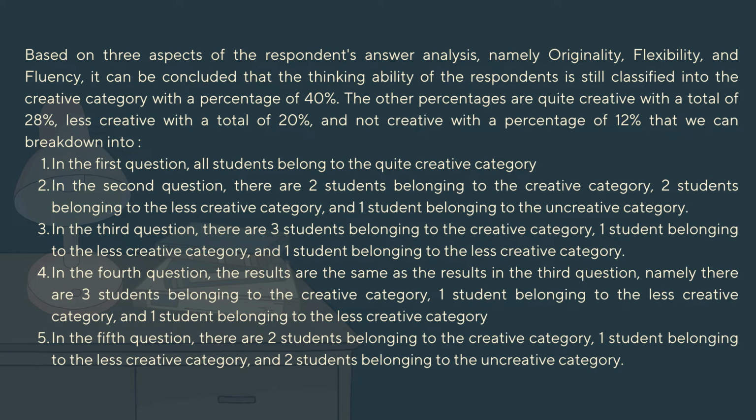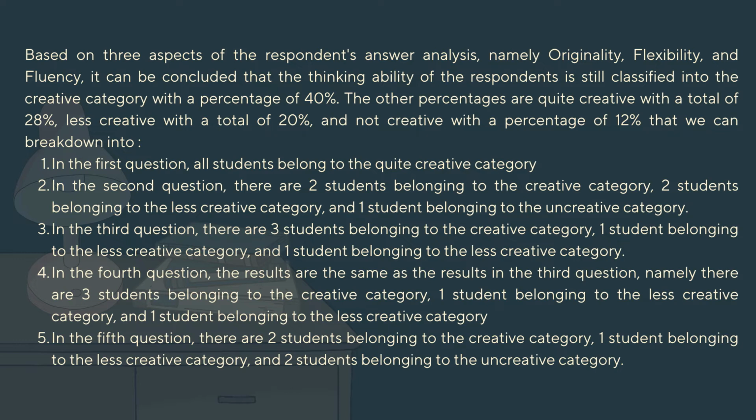Based on three aspects of the respondents' answer analysis, namely originality, flexibility, and fluency, it can be concluded that the thinking ability of the respondents is still classified into the creative category with a percentage of 40%. The other percentages are quite creative with a total of 28%, less creative with a total of 20%, and not creative with a percentage of 12%, which we can break down.